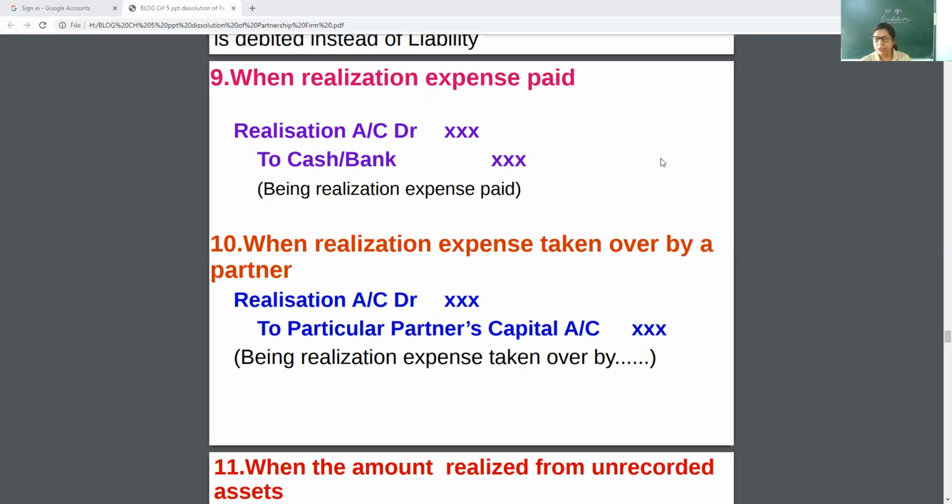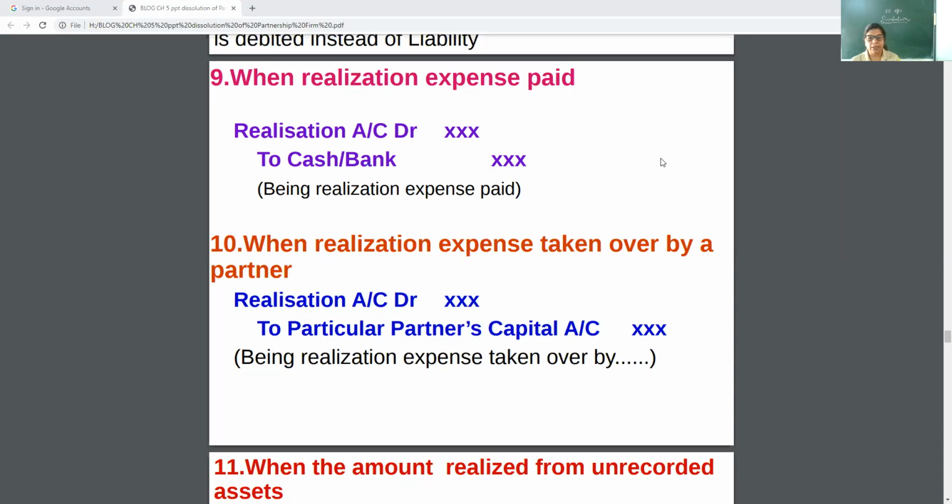It is given in the question. If paid through cheque, you will write bank. Okay. And if nothing is mentioned, you can write cash. It depends on the question. But in old books, it is written cash, and in new books, it is written bank. So the first simple entry is realization expenses paid by the firm. Only one entry: realization account debit to cash or bank.